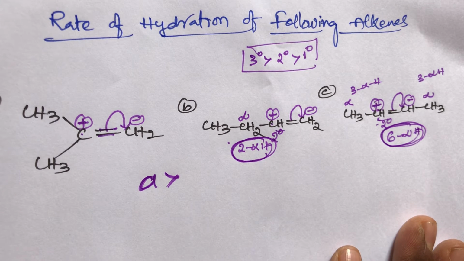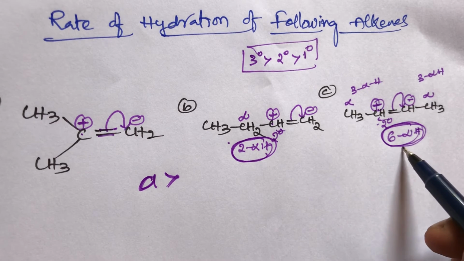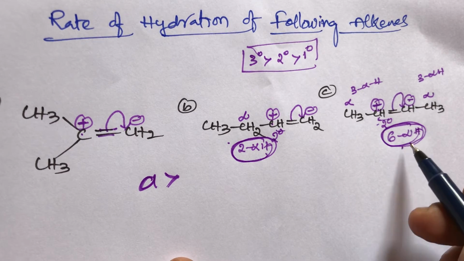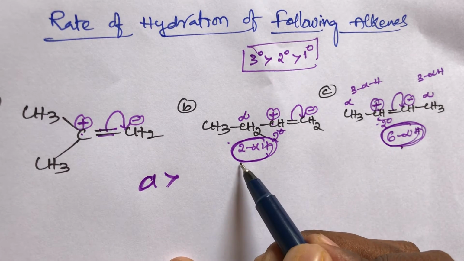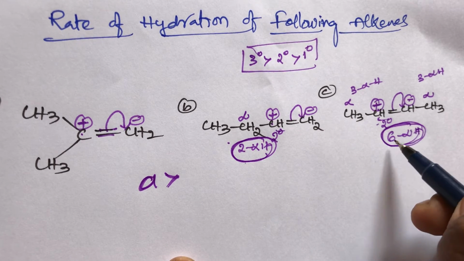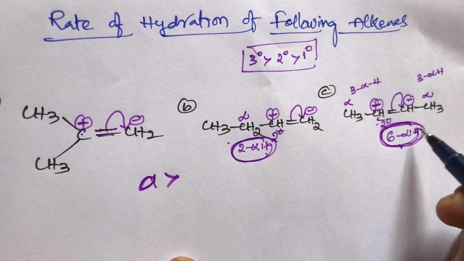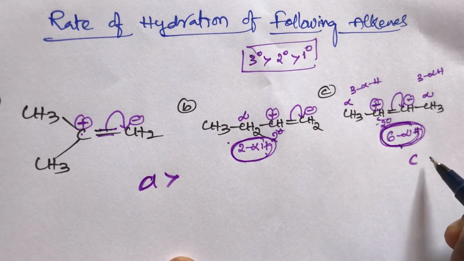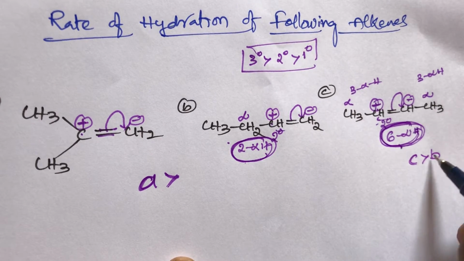So the stability of alkenes depends upon the number of alpha hydrogens or the number of hyperconjugations. Alpha hydrogens equal hyperconjugation only, simple. C compound has 6 hyperconjugates, B compound has 2 hyperconjugates. Out of these two, which one is more stable? C compound is more stable than B compound.